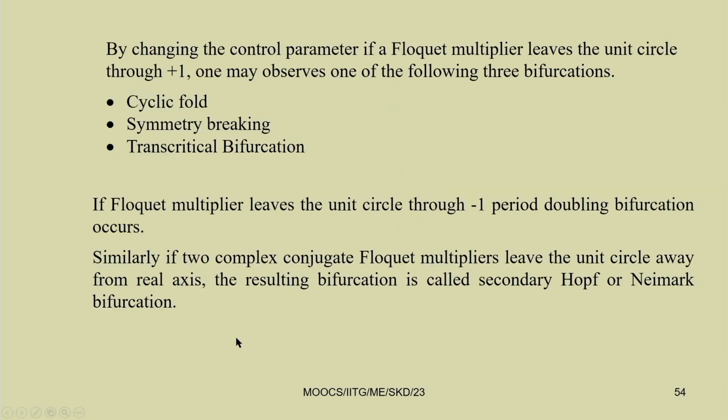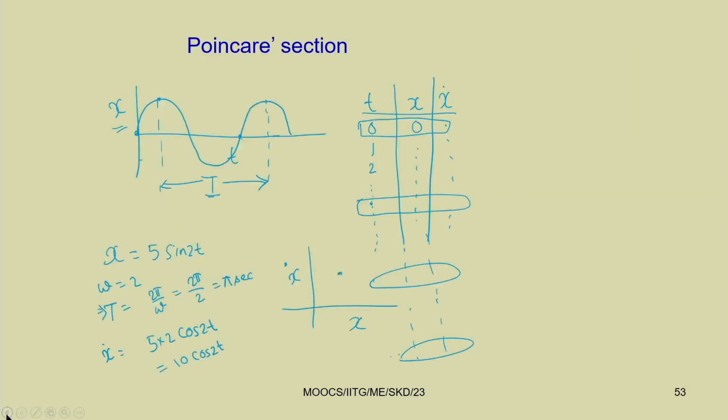So, we are finding the locus of all points at an interval of time T. That means we replace t by t plus T, again another cycle, again another cycle. That way you can go on finding.